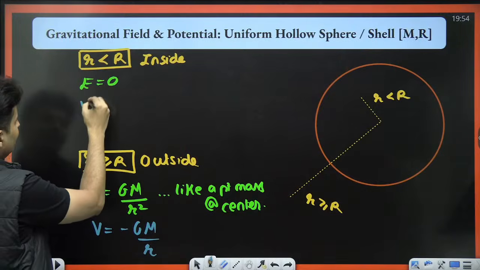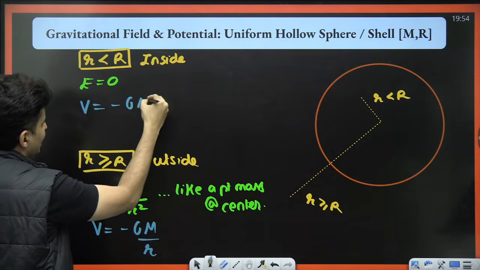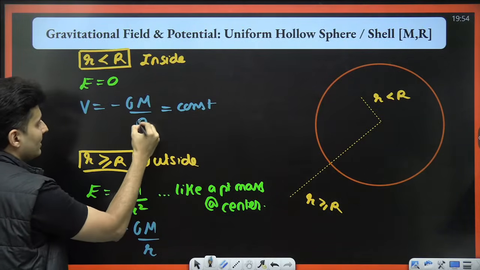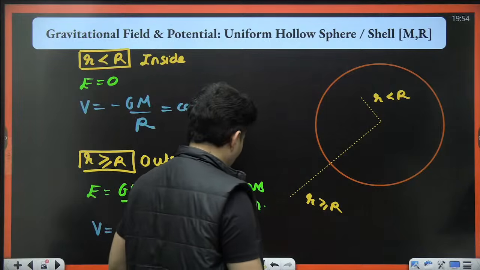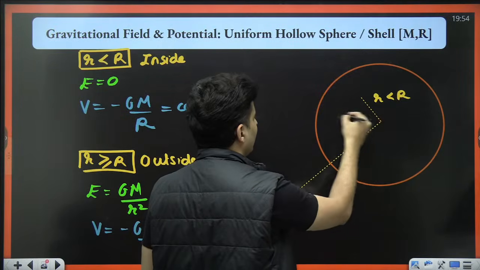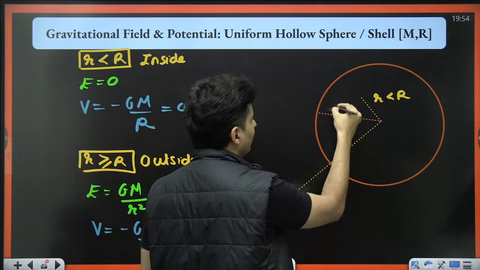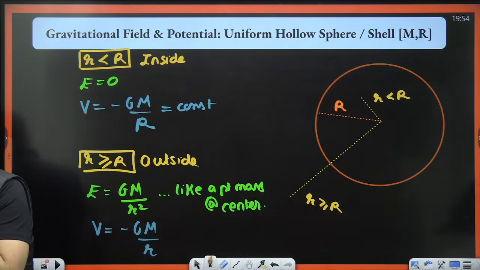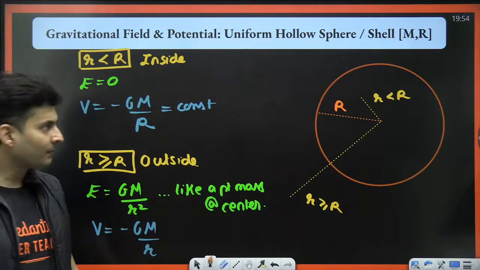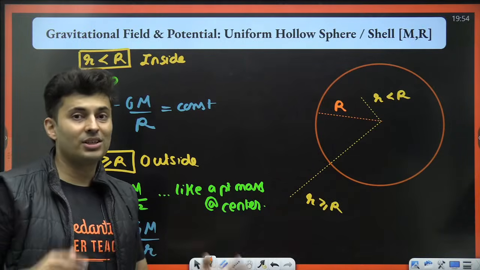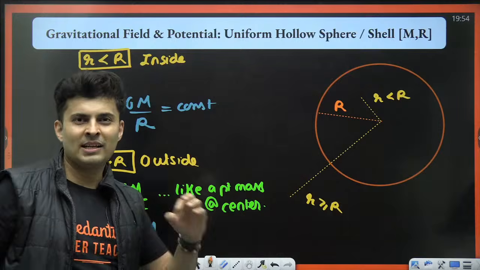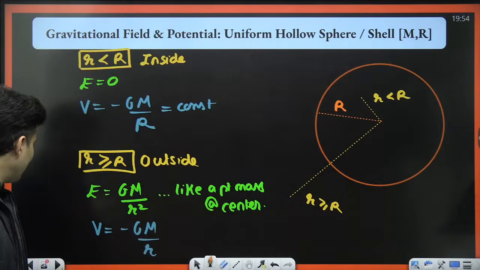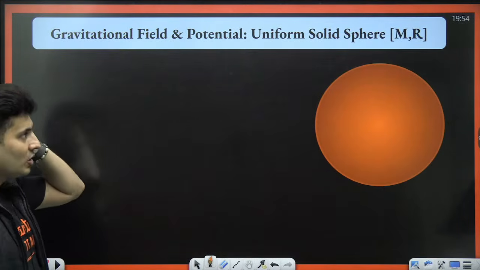When you're inside, that potential will be a constant. It is minus GM but by capital R. Please remember, this is going to be a constant because capital R is the radius of the shell. Be careful. Got it? Everyone? These are very, very important for shell problems. Usually the shell problems are not common in gravity, but they are more common in electrostatics. Similarly, solid sphere.